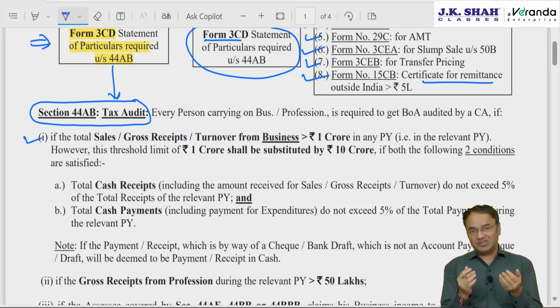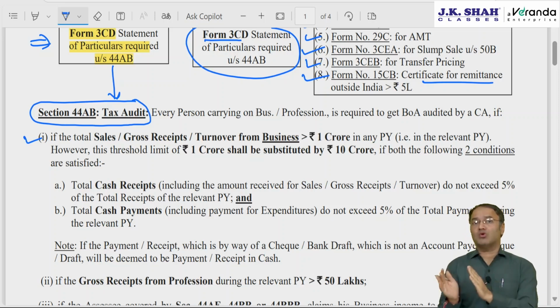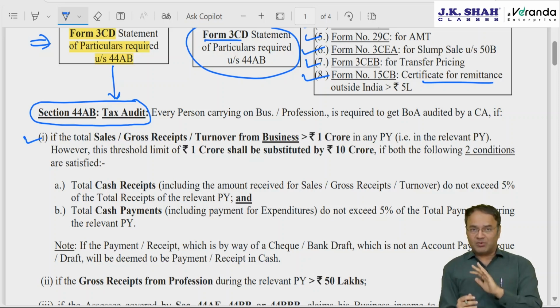Out of every 100 rupees received for any purpose, maybe by way of sales, gross receipt, turnover, or sale of property, maturity of FD, sale of capital asset, combined together, the total amount received in cash should not exceed 5% of total receipts. And for cash payment for any purpose, whether you put an FD in a bank, purchase a capital asset, or incur business expenditure, whatever your total outgoing, of course for business or profession, not for personal purpose, then out of total outgoing, not more than 5% should be in cash.